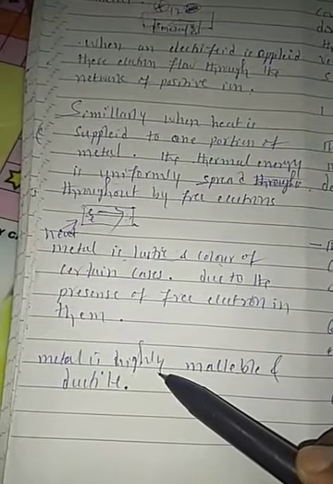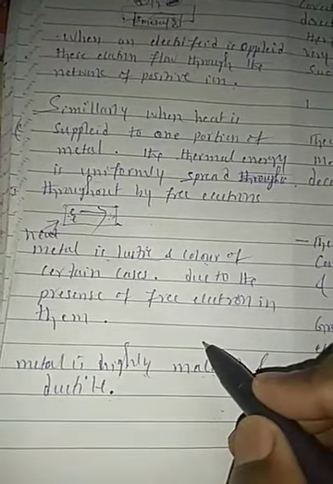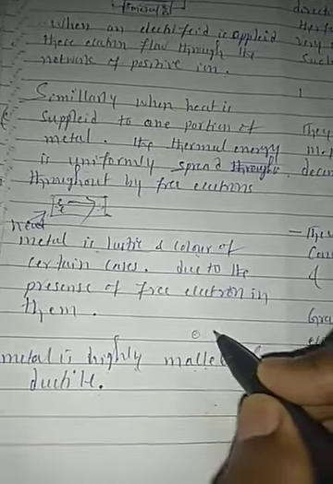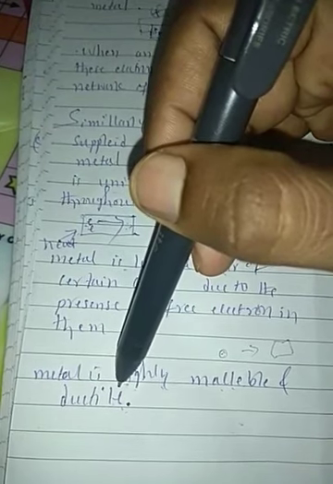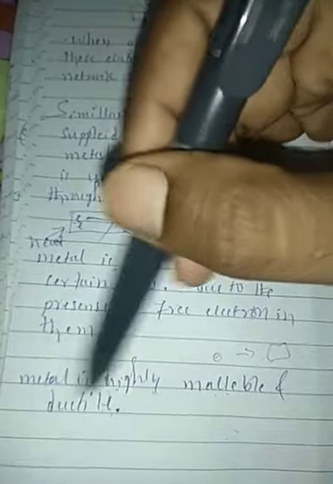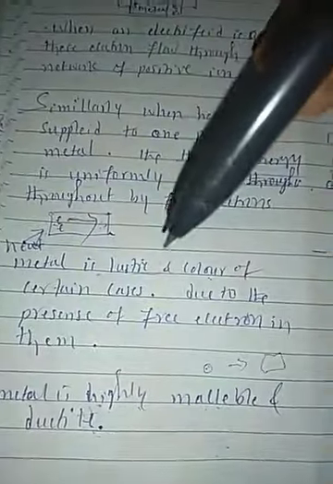Metals are malleable in nature. Malleable means that when a piece of metal is beaten, it turns into a thin sheet. A small piece of metal beaten by a hammer turns into a thin sheet. That is called malleable. Ductile means metals are drawn into wires, and metals are drawn into wires because they conduct electricity and it is easy to handle them. That's why they are used. That is ductility. Yes, friends.